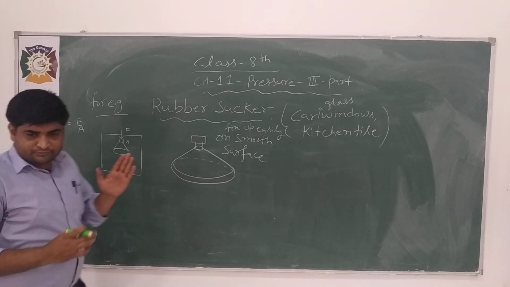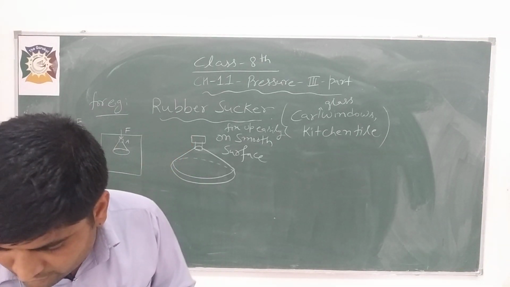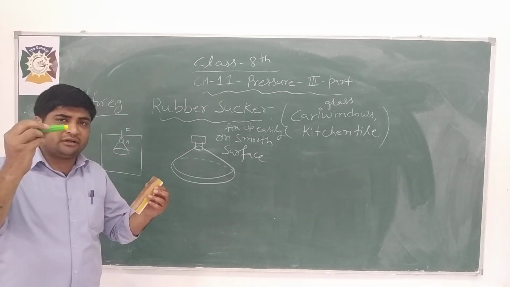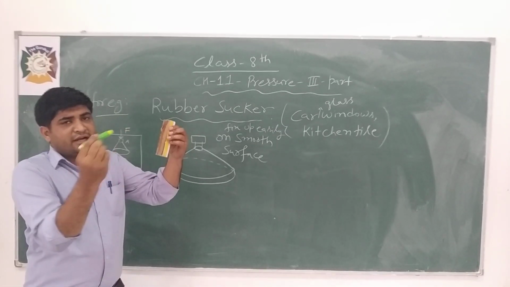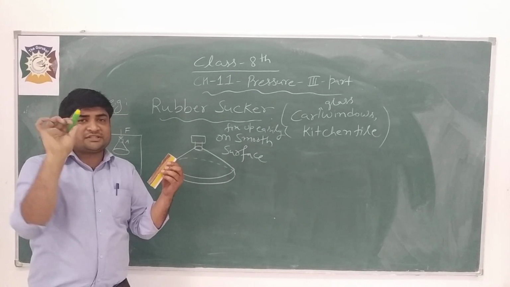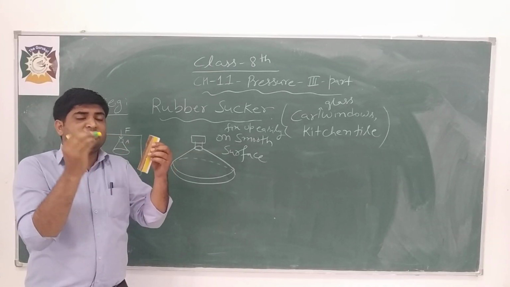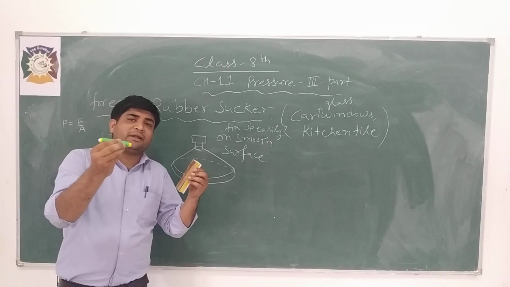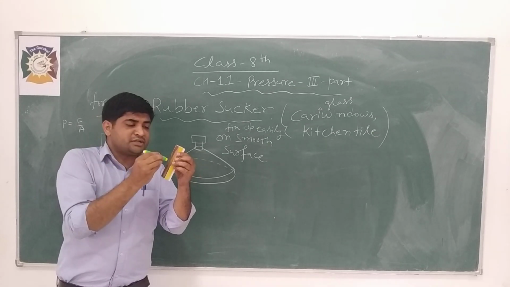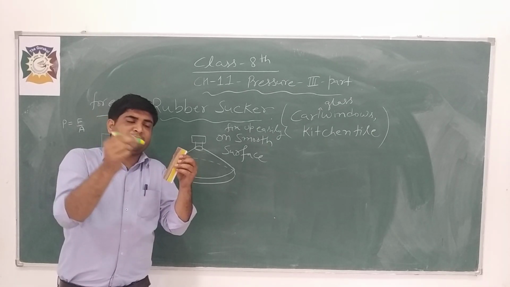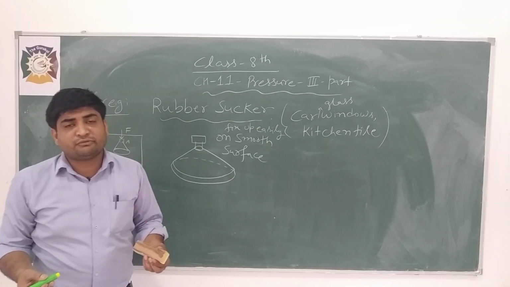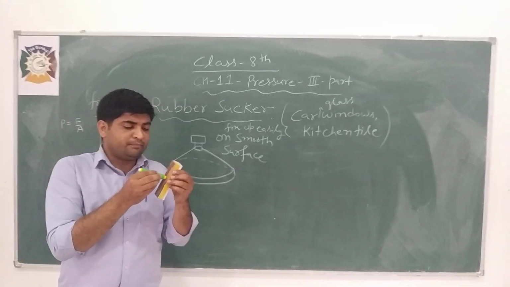Suppose this is the rubber sucker and this is the smooth surface, and if we want to fix this rubber sucker on this smooth surface, we must apply some force on this rubber sucker over some area, or in other words, we are applying pressure.